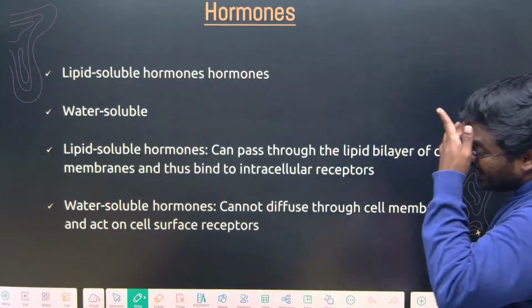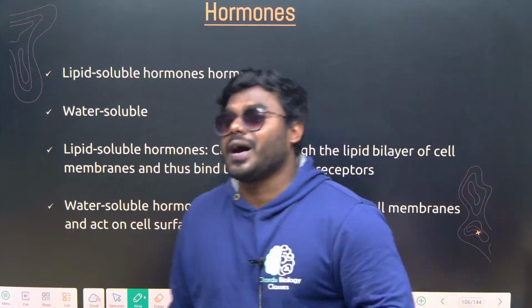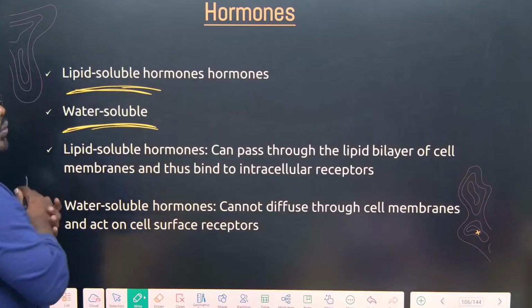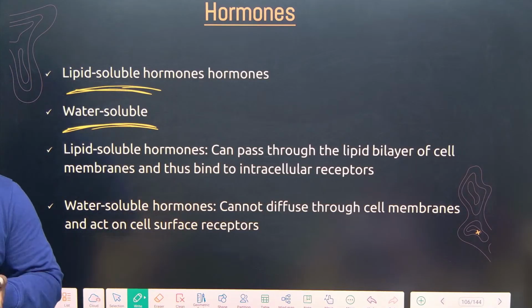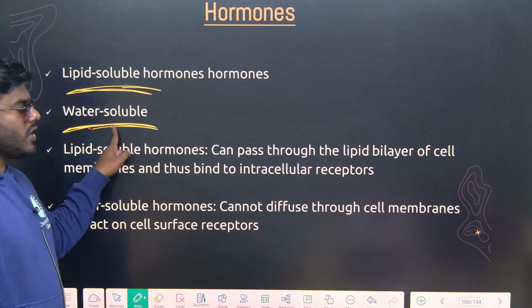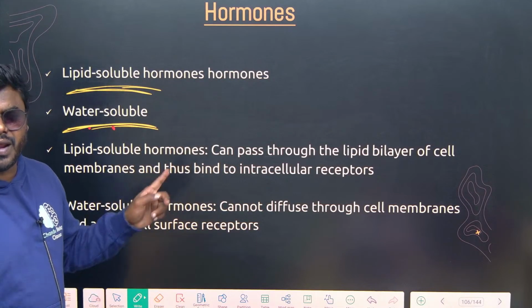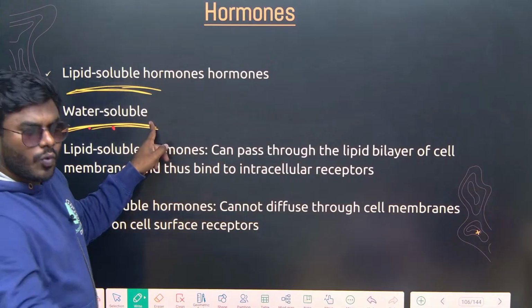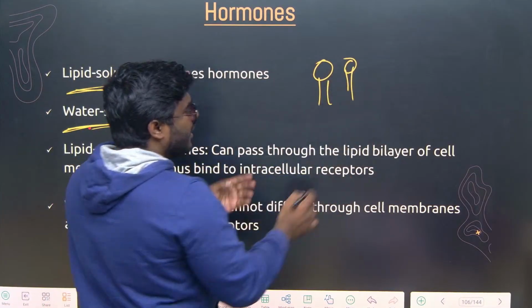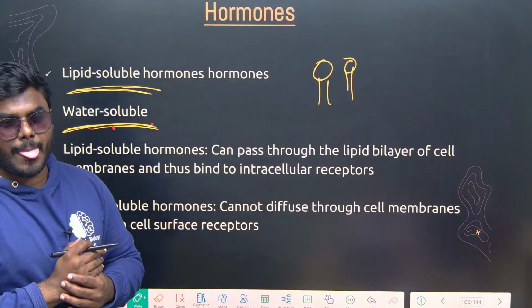Now friends, there are two types of hormones. One is lipid soluble hormones and another is water soluble hormones. Always use your brain and try to understand the concepts very correctly. I have used the word water soluble hormone. Now tell me, Sanjana, can a water soluble hormone cross the plasma membrane? No. What is the plasma membrane made up of? Lipids. Very good. Correct? Lipids are hydrophilic or hydrophobic?